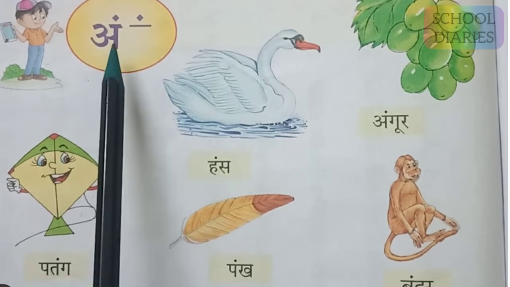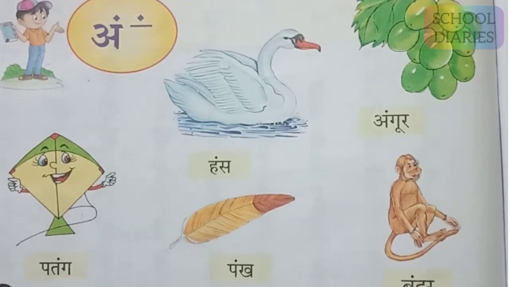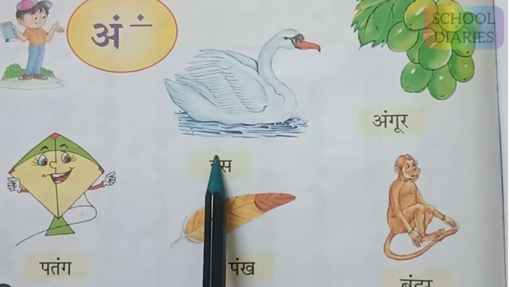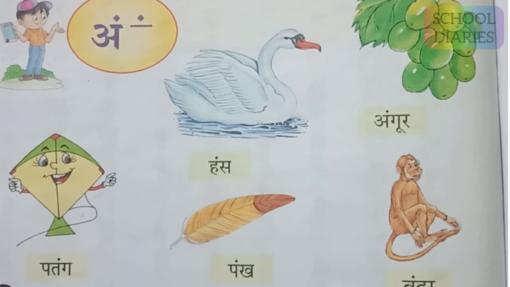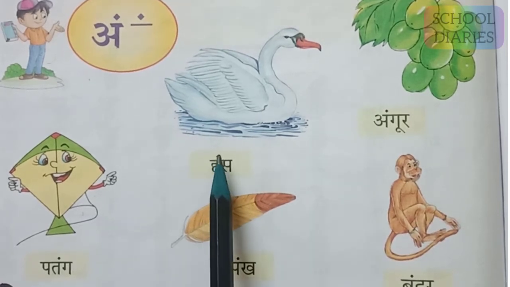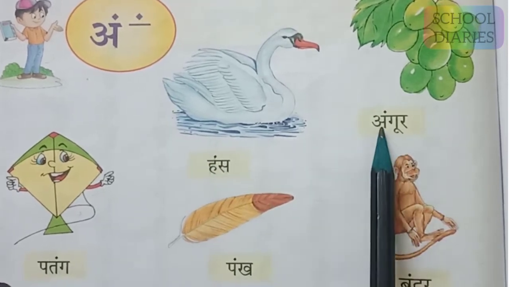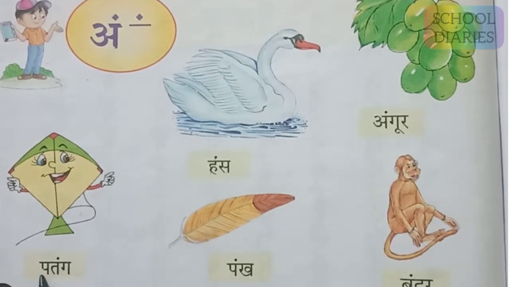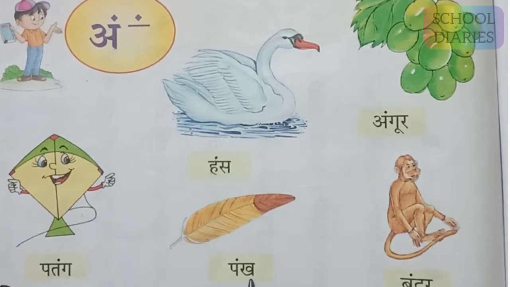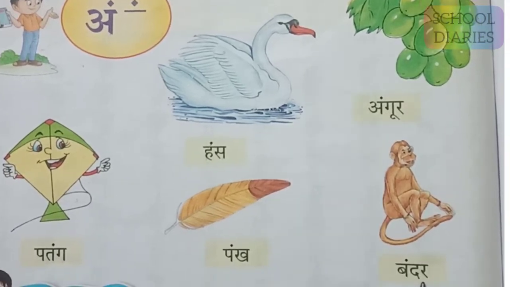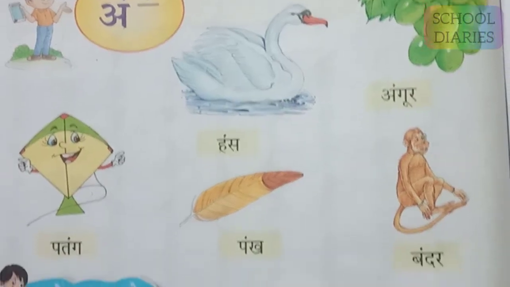Okay, so this is ang se angur, we have learned it. So how to put matra? Just a dot, that is a bindi, we have to put on the letter and it will get the sound of ang. Ha became hans. This is angur. Pa, ta got the ang ki matra and it became tang, patang, pankh, bandar. This is how we'll read these words.